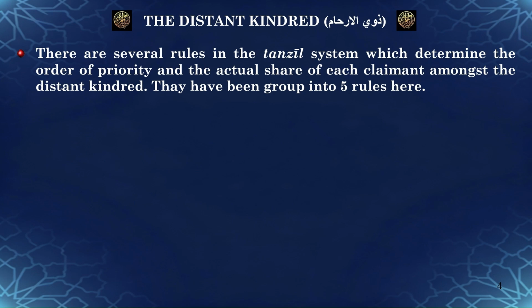There are several rules in the tanzil system which determine the order of priority and the actual share of each claimant amongst the distant kindred. These rules have been grouped into 5 rules for the purpose of this course. They can appear to be complicated. Nevertheless, we shall look at these rules for the sake of completeness.